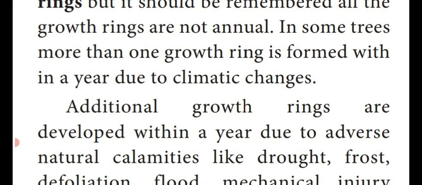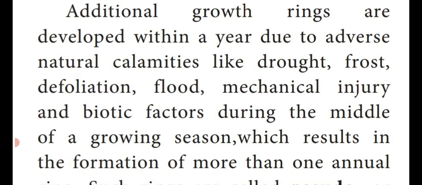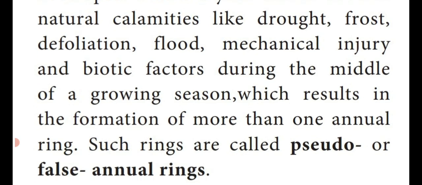These additional growth rings produced within the year are due to different natural environmental changes, that is, drought, frost, defoliation, flood, mechanical injury, and some biotic factors during the middle of a growing season, which result in the formation of more than one annual ring in the plants.